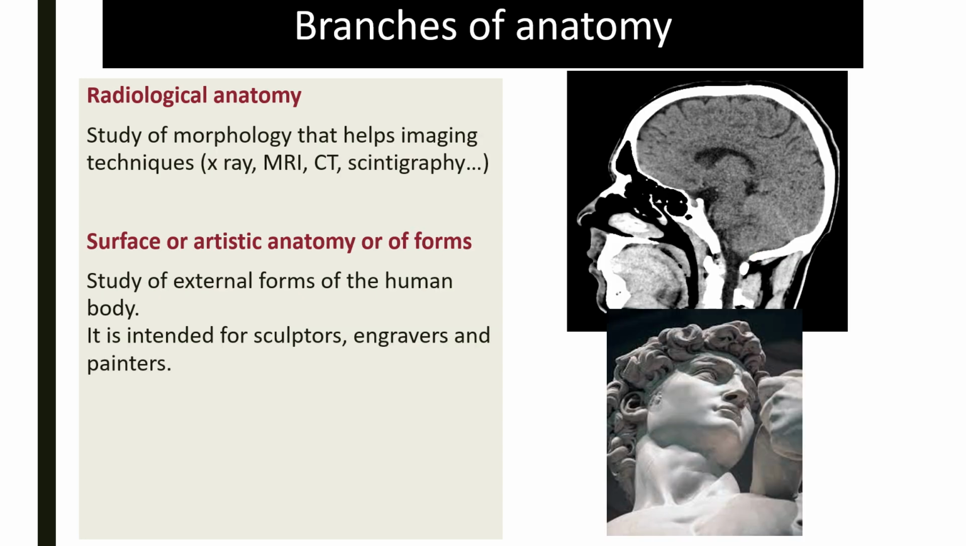The other branch of anatomy is radiological anatomy. This is in fact the study of the morphology of the body from the outside, but also from the inside, using different radiological techniques, whether standard X-rays, CT scans, MRI or other. Here, for example, is a magnificent sagittal MRI section that shows the different anatomical structures perfectly.